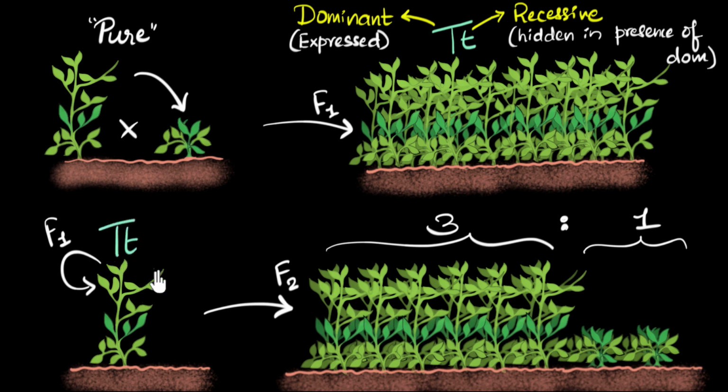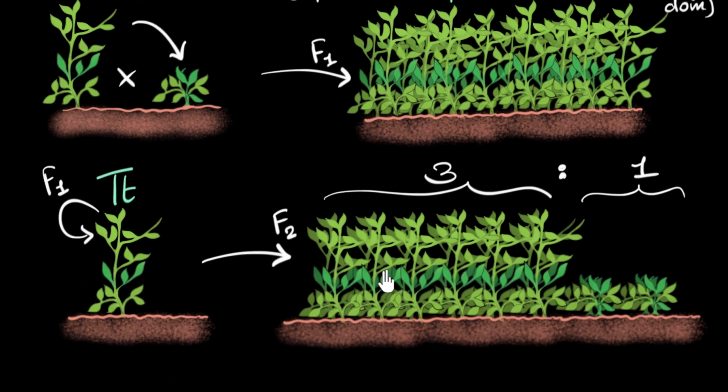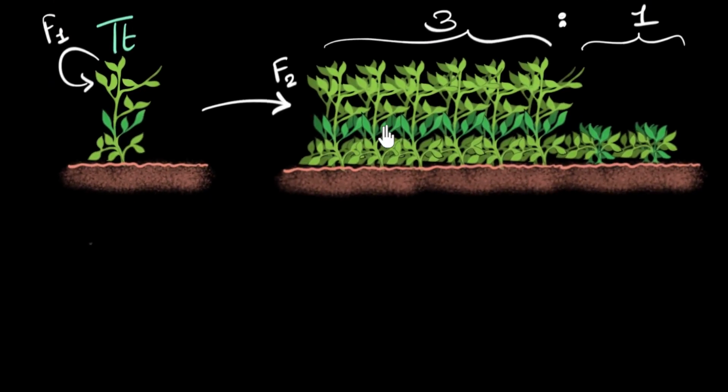So the next question is, how do we explain this? Why is it that when we self-pollinate this plant, we get both tall and short plants? And why do we get them in that same ratio, 3:1? What's the specialty of the 3:1? Where does that come from? Well, to answer this question, he comes up with another law. So let's move up, make some space and write down that law.